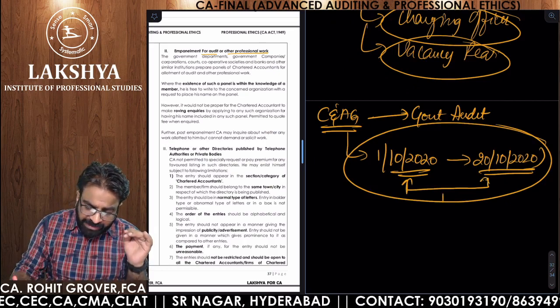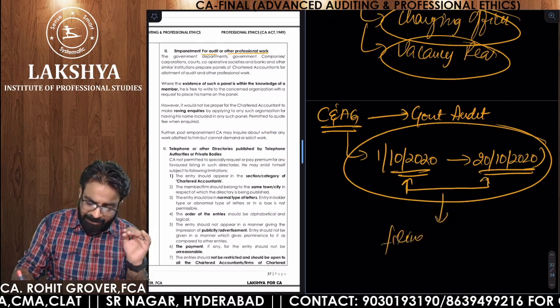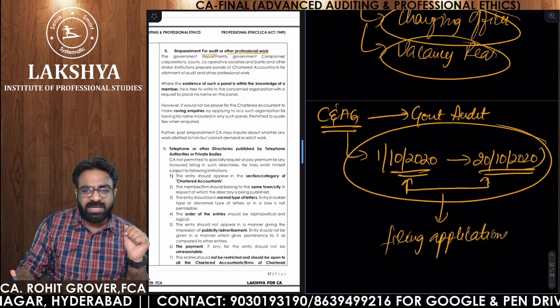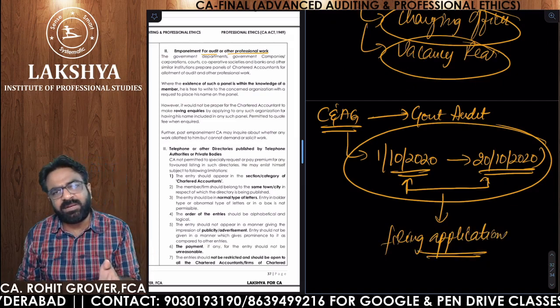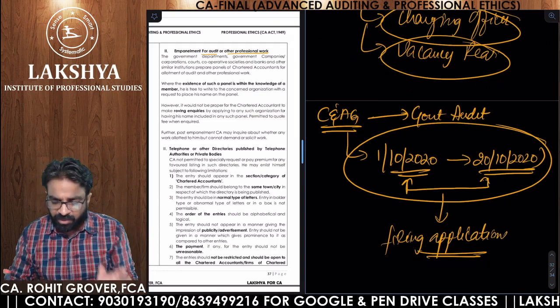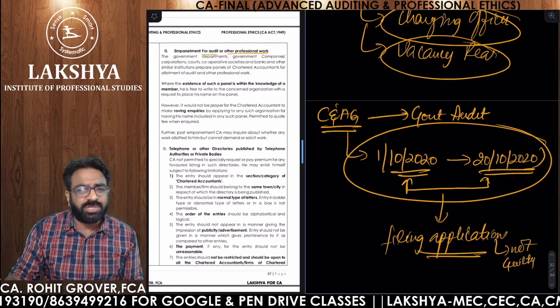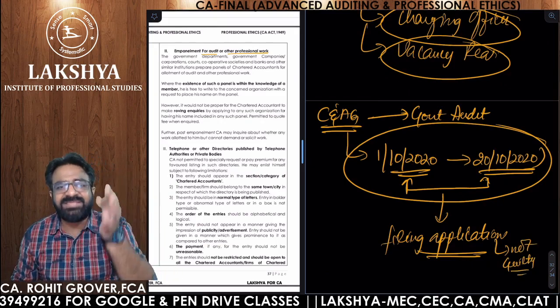So if you are filing the application for empanelment within these 20 days, it means you already have the knowledge of that empanelment and you know the time period is there. You are not guilty, because they are asking you to file the information. You are not soliciting.